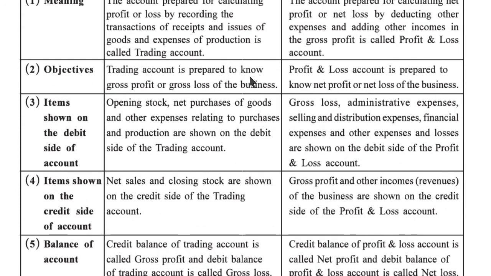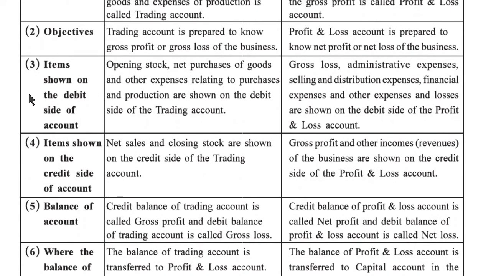Objective: trading account is prepared to know gross profit or gross loss of the business. Profit and loss account is prepared to know net profit or net loss of the business. Items shown on the debit side of account: opening stock, net purchase of goods and other expenses relating to purchases and production are shown on the debit side of the trading account. Gross loss, administrative expenses, selling and distribution expenses, financial expenses and other expenses and losses are shown on the debit side of the profit and loss account.